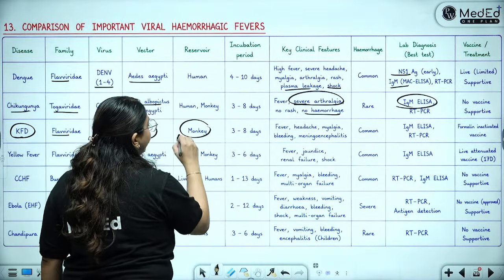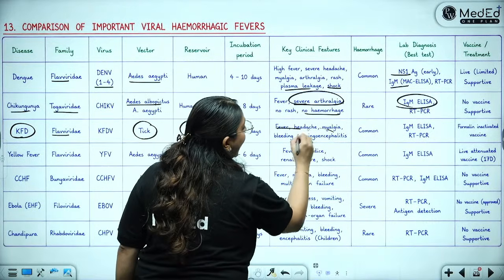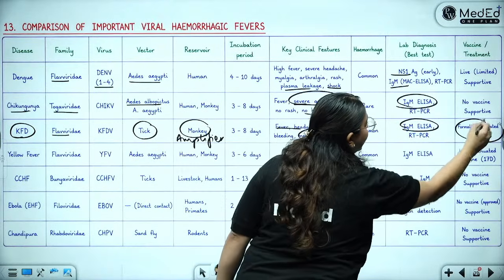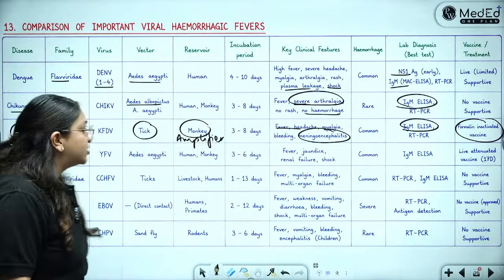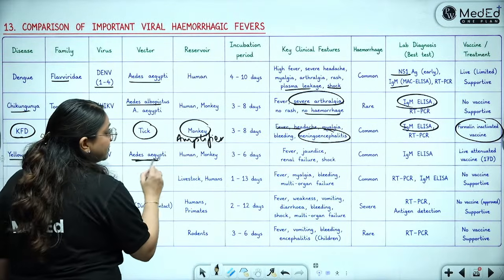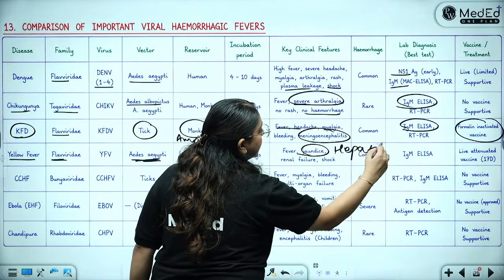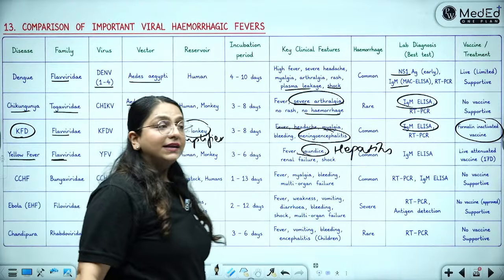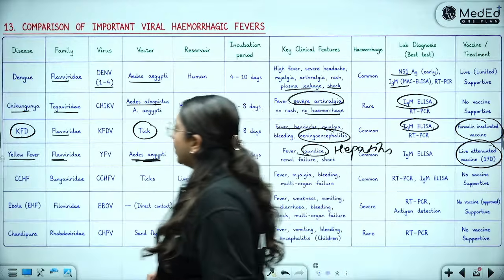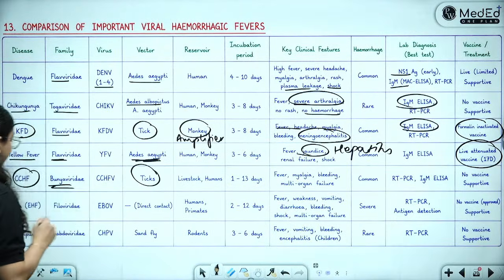Monkeys are the amplifier host. Monkeys are the amplifier, causes fever, headache, and meningoencephalitis. Of course, IgM ELISA and the formalin-inactivated vaccine by the Haffkine Institute, Mumbai. Yellow fever, again Flaviviridae, Aedes aegypti, but it causes jaundice and hepatitis. This we have discussed yesterday, and the 17D live attenuated vaccine is given. Crimean-Congo hemorrhagic fever is Bunyaviridae. This is also by ticks.